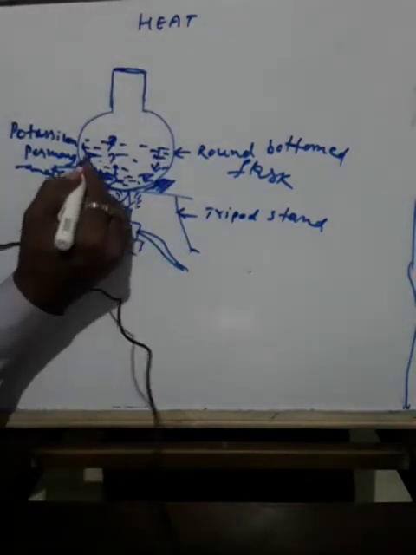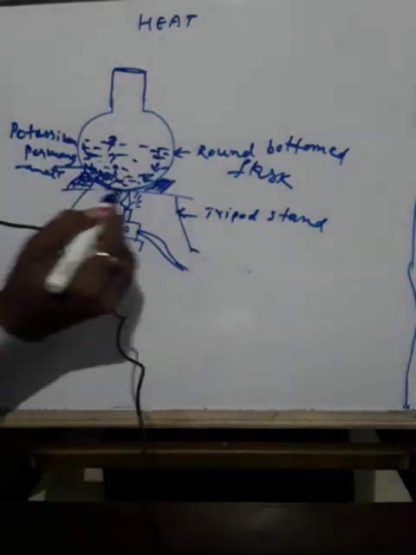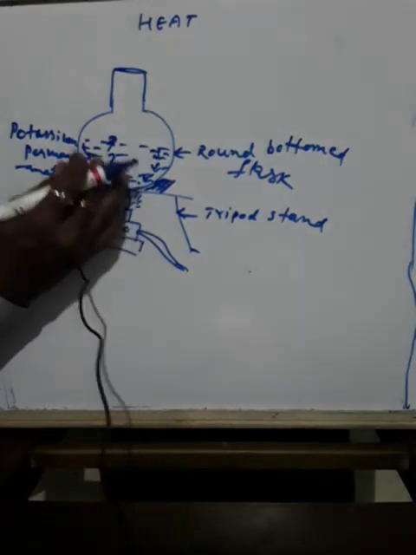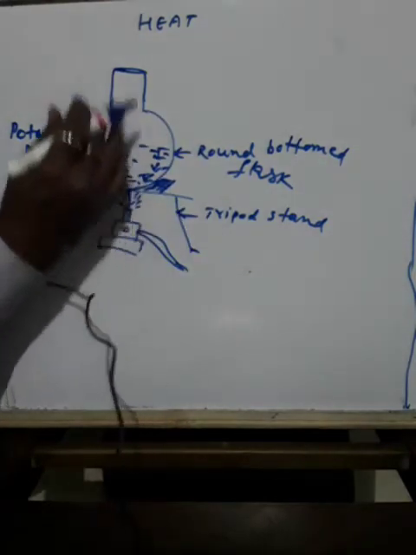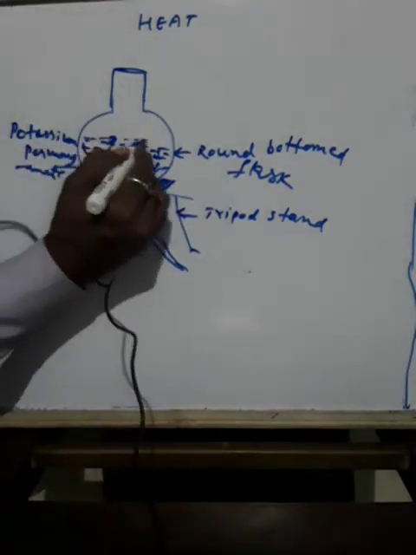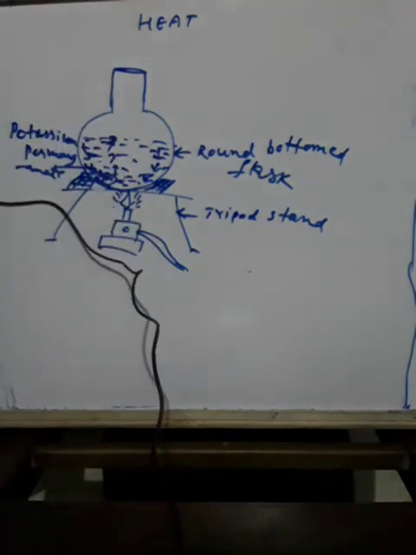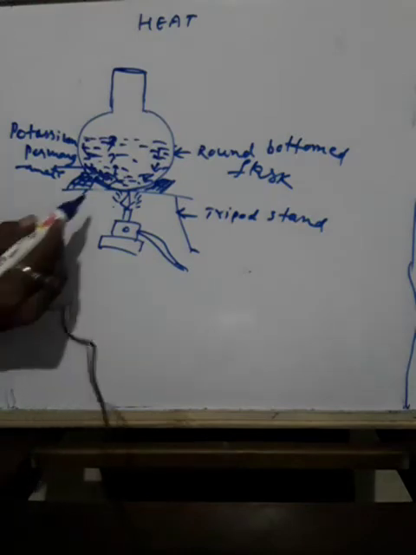So water is continuously moving from top to bottom. This process continues till the complete water in the flask gets heated. This mode of heat transfer is called convection.